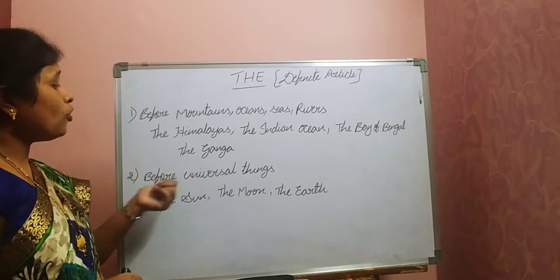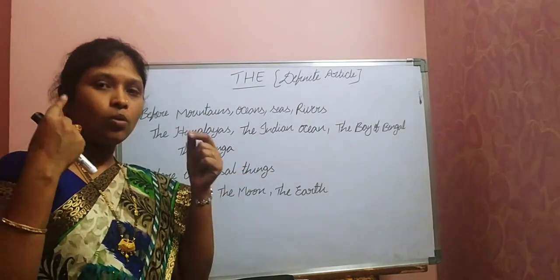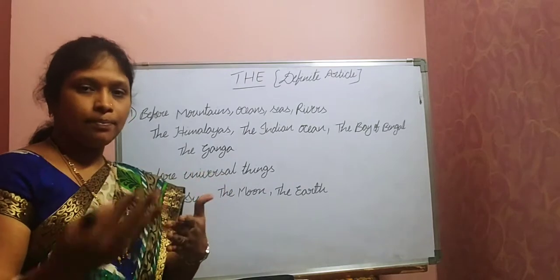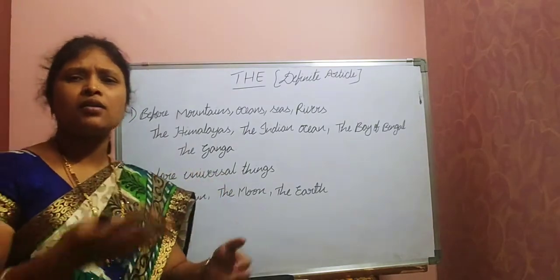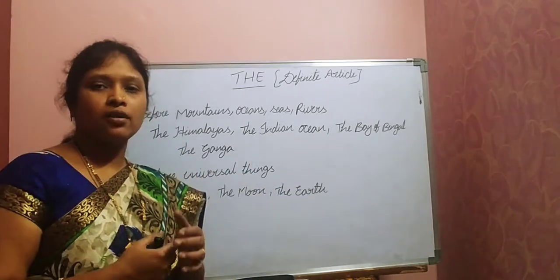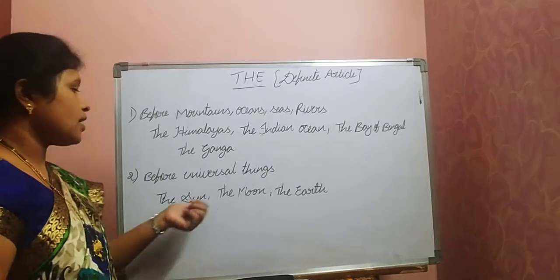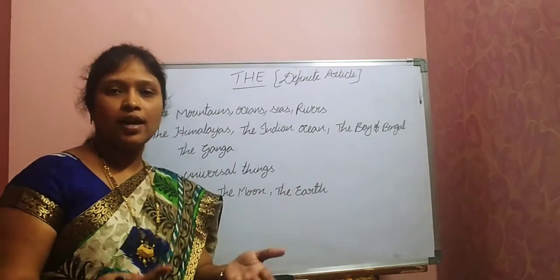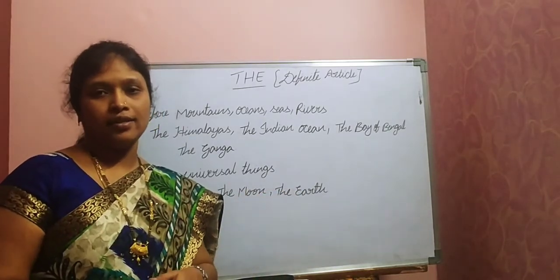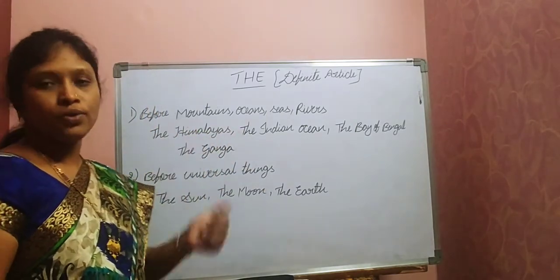Second one, before universal things. Universal things means there is only one. For example, sun, moon, star, sky, earth, world, universe, all these are one. So before all these words, we have to use the. The sun, the moon, the earth, the sky, the stars, like that. Understood, children? So these are the 2 rules to use the.